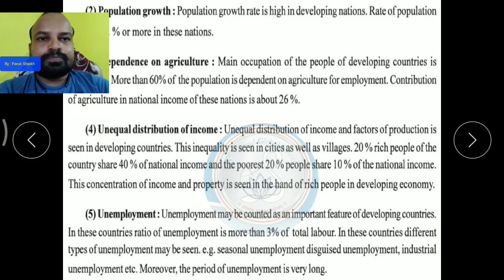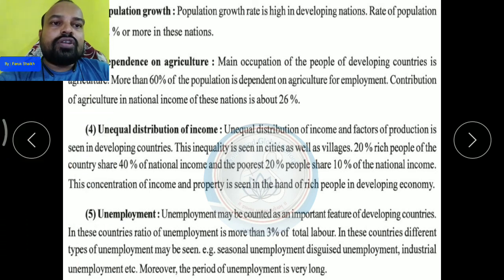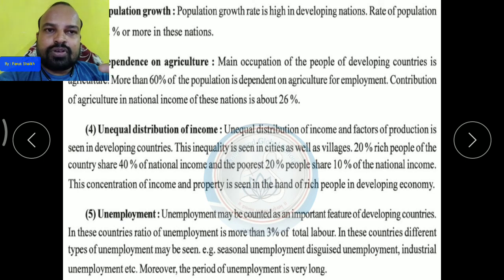Let us see. So unequal distribution of income and factors of production is seen in developing countries. This inequality is seen in cities as well as villages. Okay, this inequality we can see in the cities and in the villages. Okay, in the cities the production factors are more, and in the villages the production factors are very less.